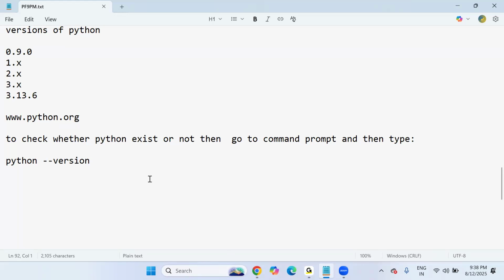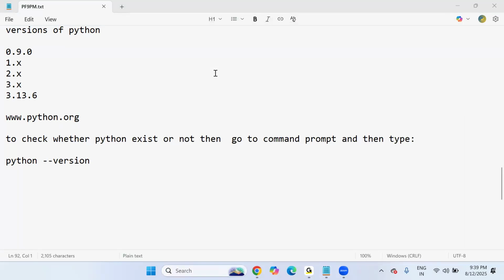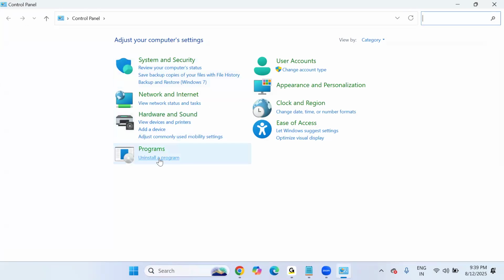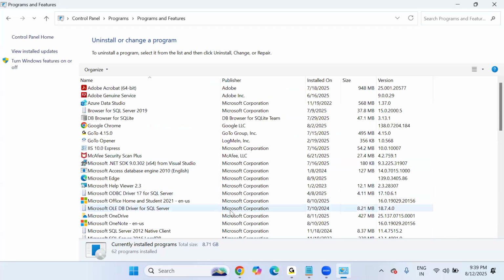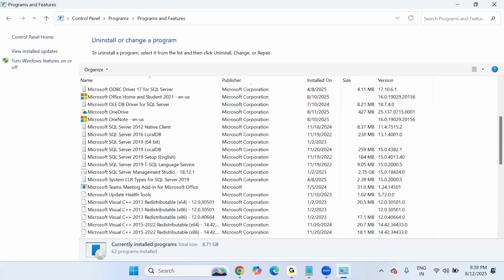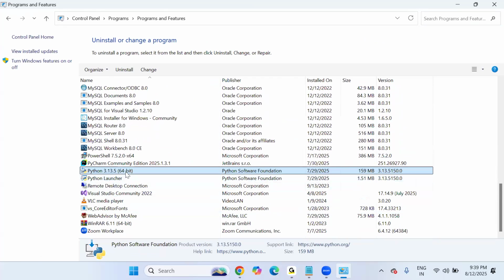For uninstallation, let's go to the control panel on my computer. Let's type control, and we'll see Control Panel. Here you can see Uninstall a program. Click on it. I'm going to uninstall the Python software already available on my machine: Python 3.13.5 64-bit.